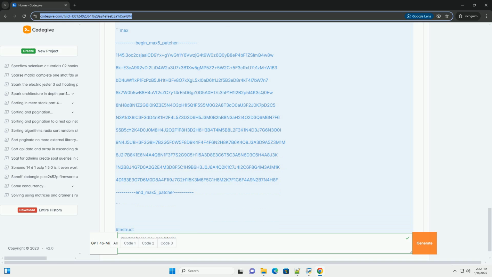Step-by-step instructions. 1. Create a new patch. Open Max/MSP and create a new patch. 2. Add audio input. Use the adc object to receive audio input. It will serve as the source for our spectral freeze. 3. FFT processing. Create an fft object to perform the FFT on the incoming audio signal.